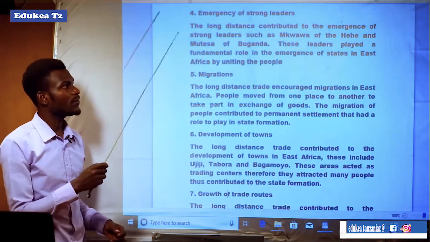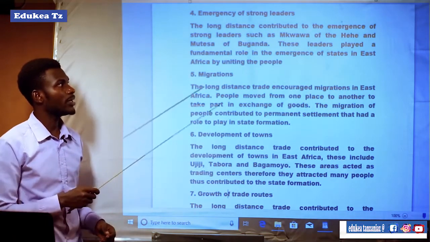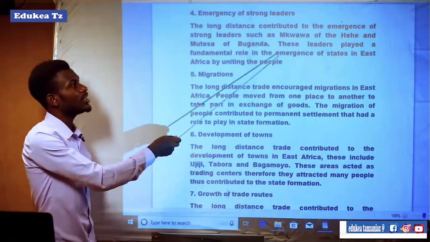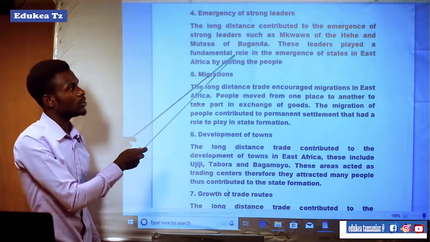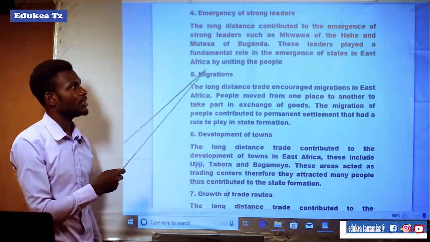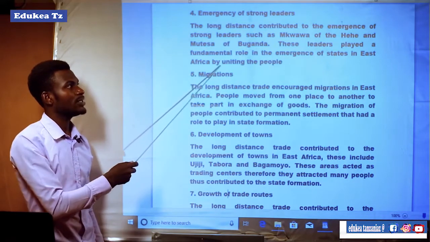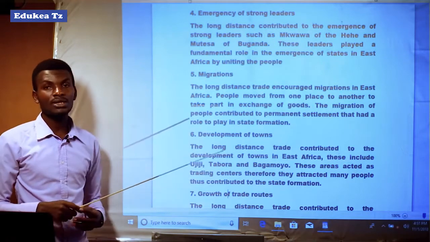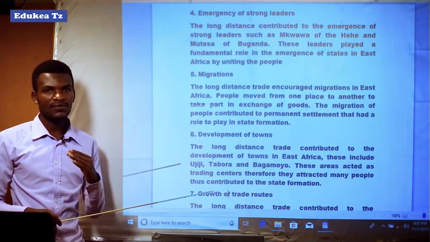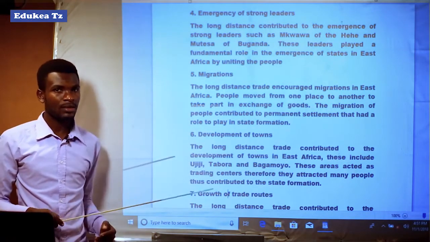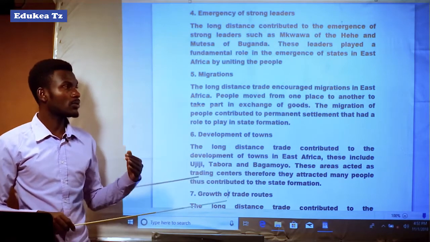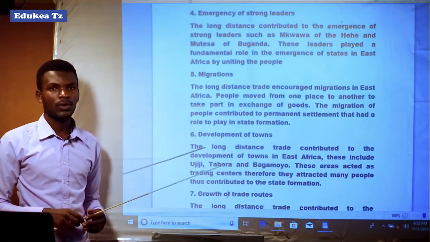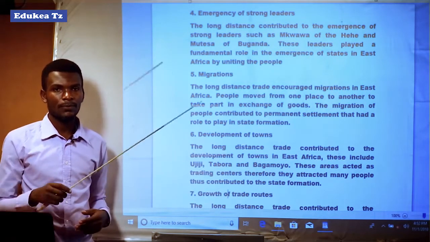These leaders played a fundamental role in the emergence of states in East Africa by uniting the people. Those strong leaders played an important role in the formation of states in East Africa, whereby they united people.